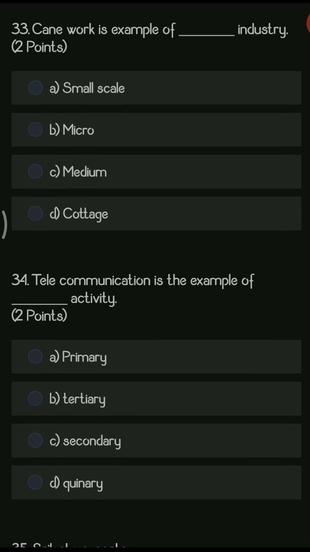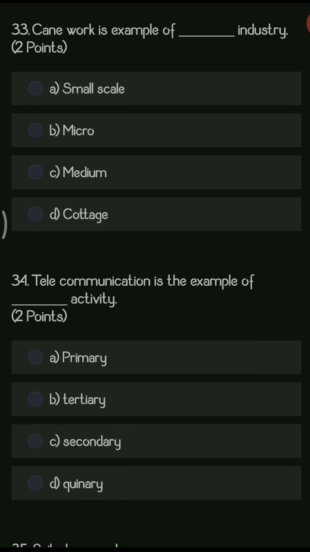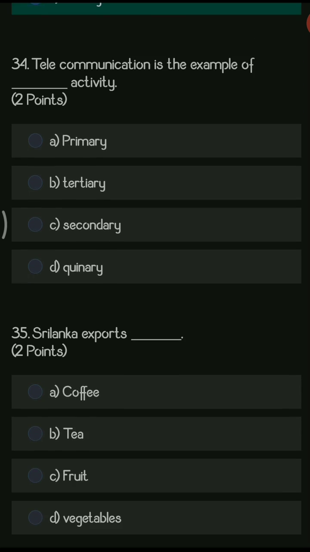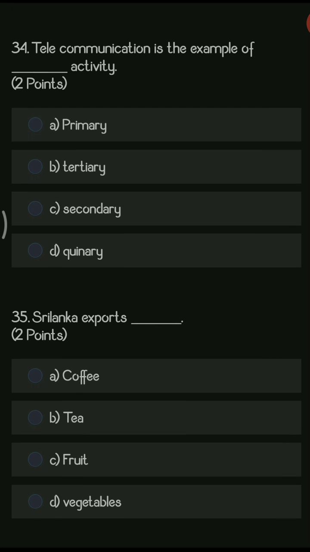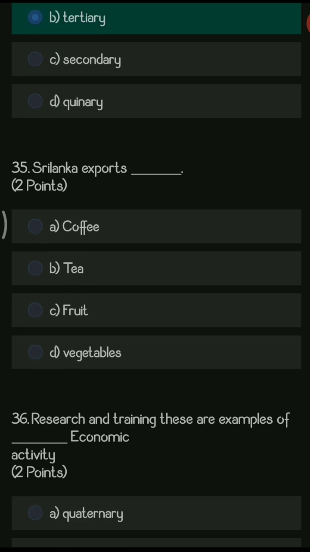Next question, cane work is an example of dash industry. The options are small scale, micro, medium, and cottage. So the right answer is cottage industries. Next question, telecommunication is an example of dash activity. Options are primary, tertiary, secondary, and quinary. So the right answer is tertiary.